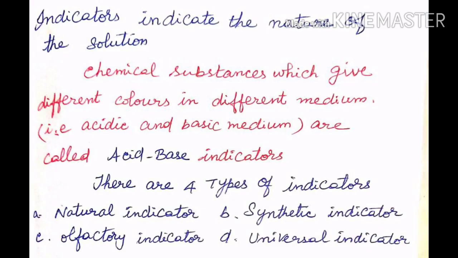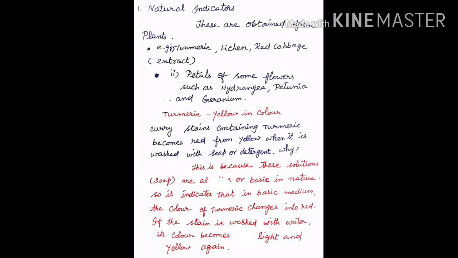Acids and bases are identified by some chemicals called indicators. Indicators are chemical substances which give different colors in different medium, that is, in acidic and basic medium. These are called acid-base indicators. There are 4 types of indicators. They are natural indicators, synthetic indicators, olfactory indicators and universal indicators. Natural indicators. These are obtained from plants. Example, turmeric, lichen, red cabbage extract, and flowers of some plants like hydrangea, petunia and geranium.